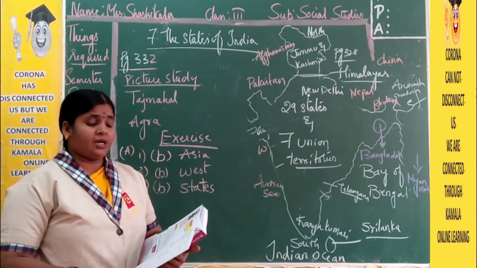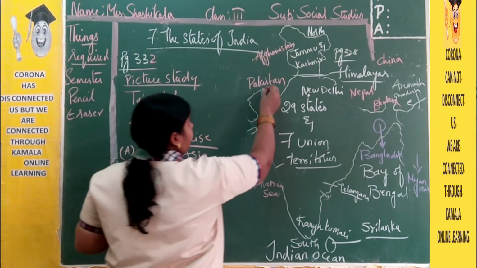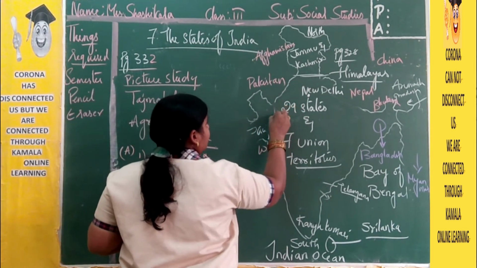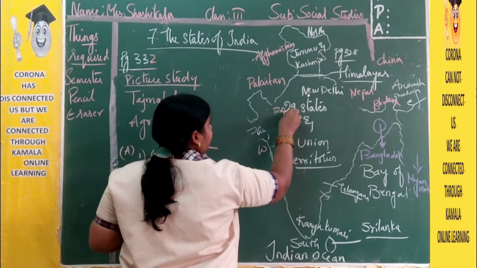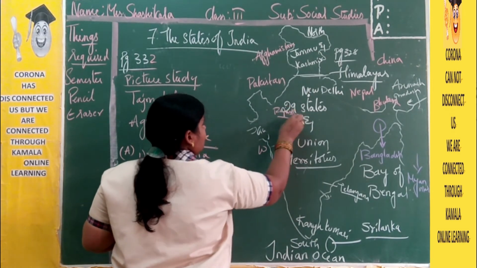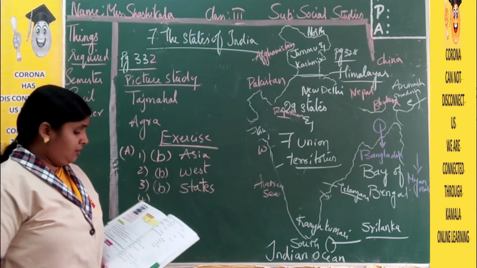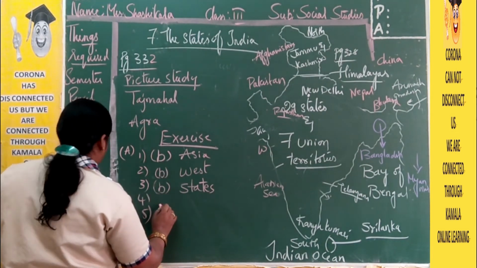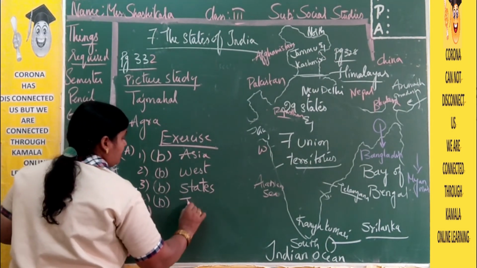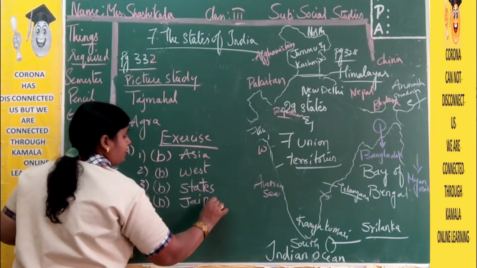Now fourth one. What is the capital of Rajasthan? Rajasthan is completely in the northwest direction. Here we have Rajasthan. So what's the capital of Rajasthan? Here we have Jaipur. Again the answer is B. Jaipur.